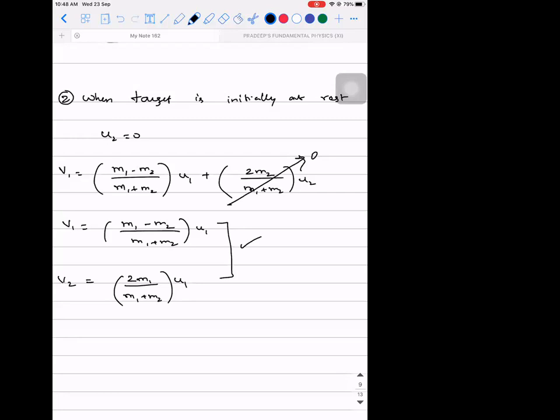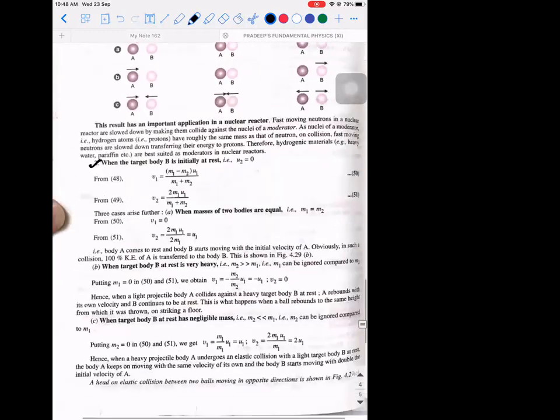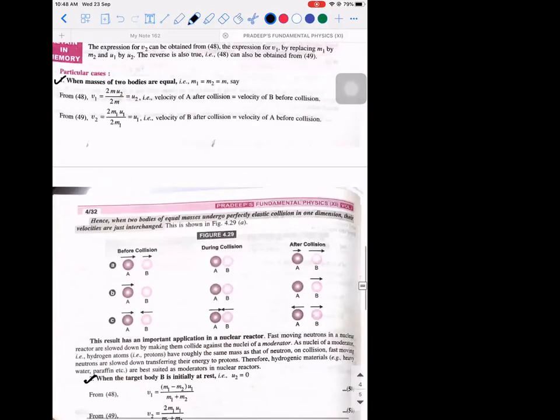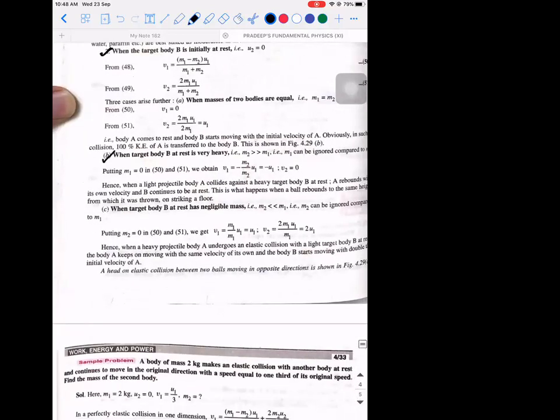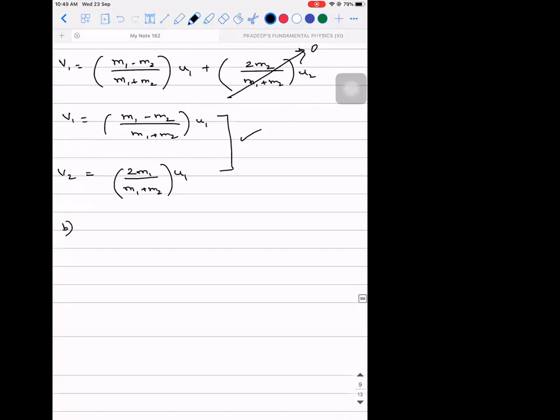So moving on to the next concept. The second one is when target B is at rest and also it is very heavy. So the meaning of very heavy in physics is M2 is very much greater than M1.